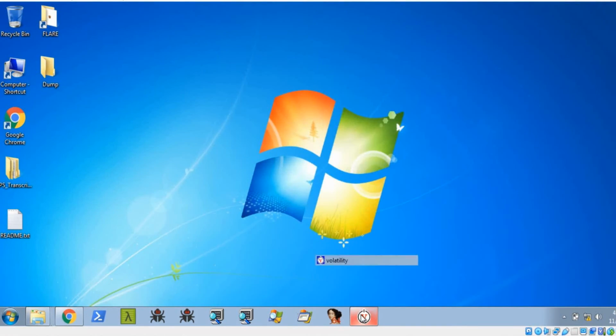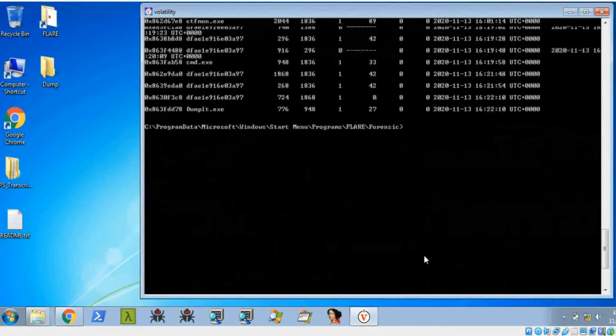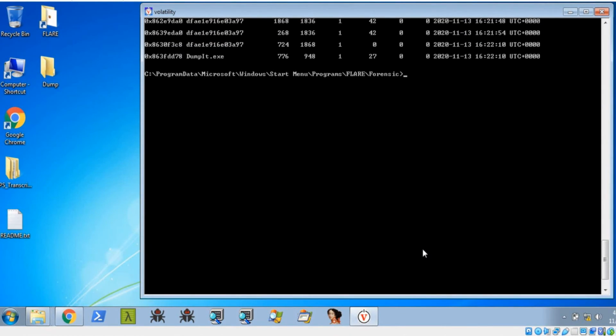So go to this volatility tool. Type volatility -f, the file name, then you need to give profile equal to that copied profile.